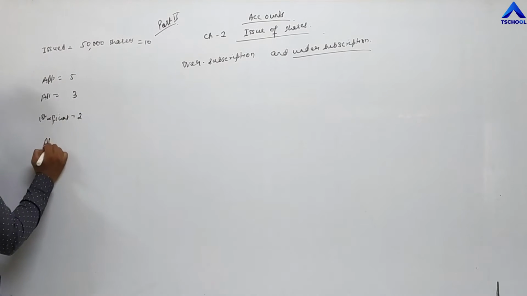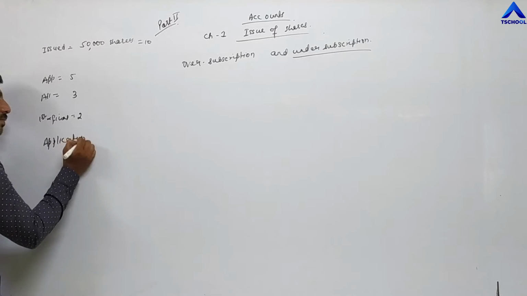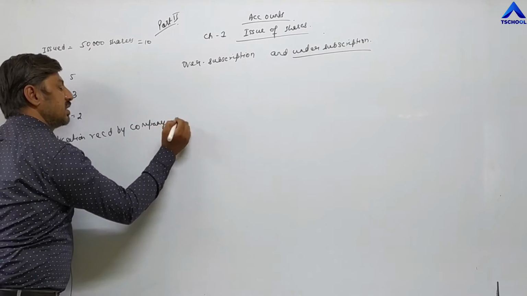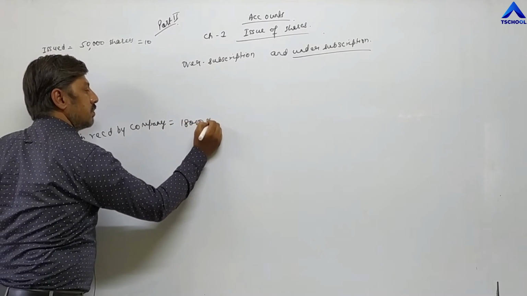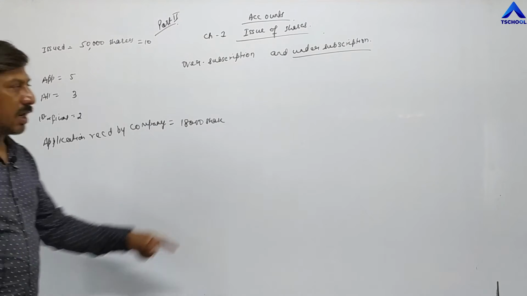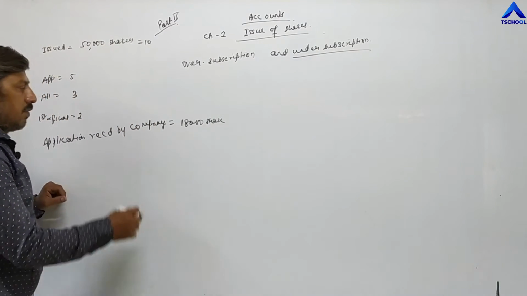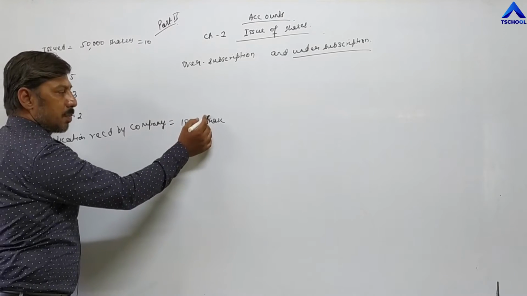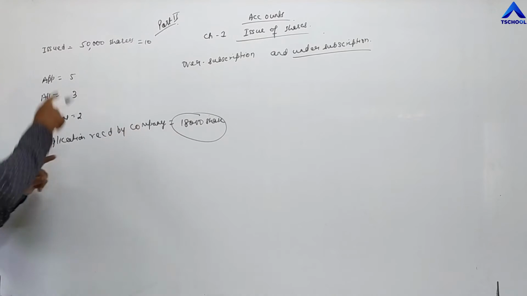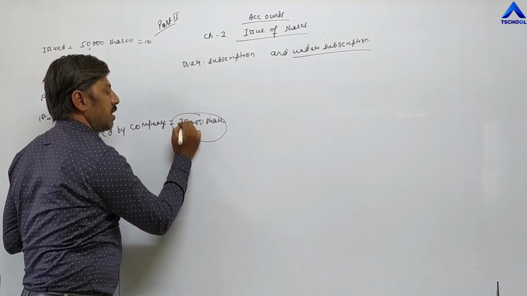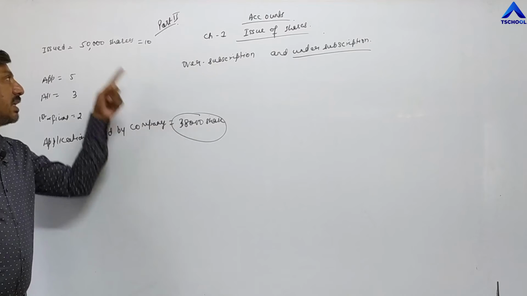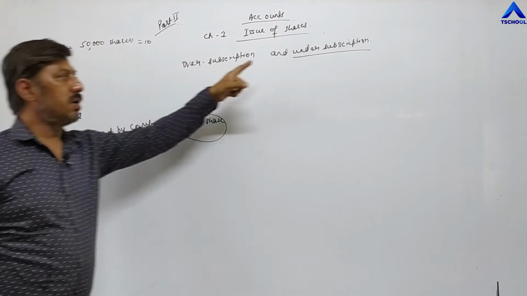Now the total application received by the company is equal to 38,000 shares. The company has received applications for 38,000 shares. Now what is under subscription? Under subscription means whenever the application received by the company, in our example 38,000, is less than the issued shares, it is called under subscription.